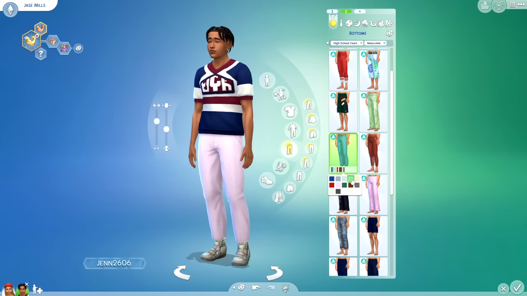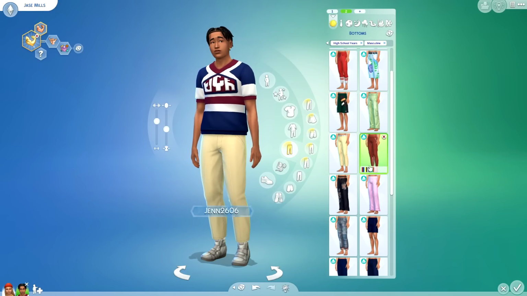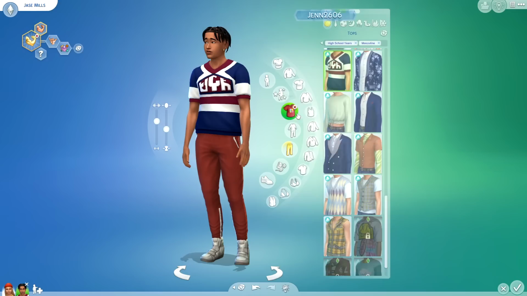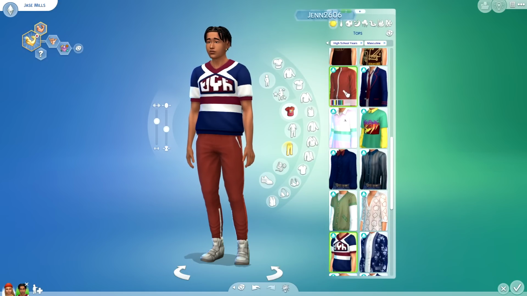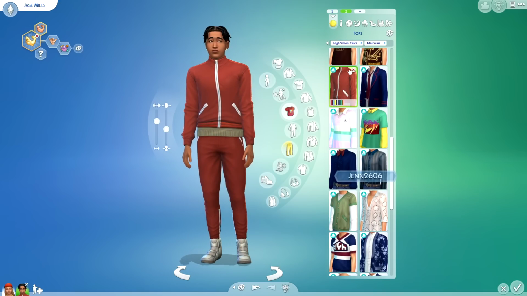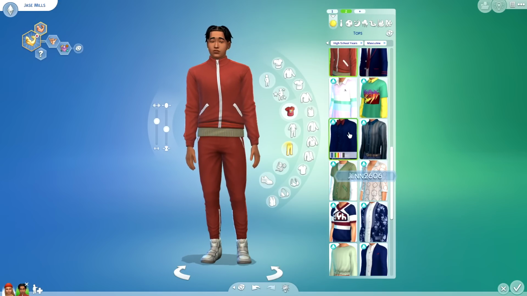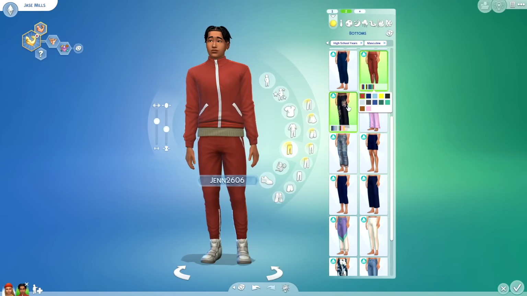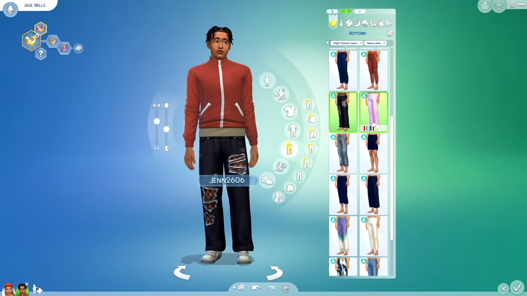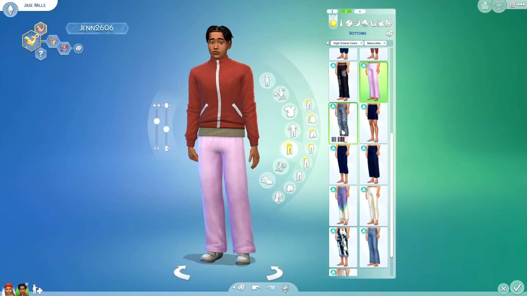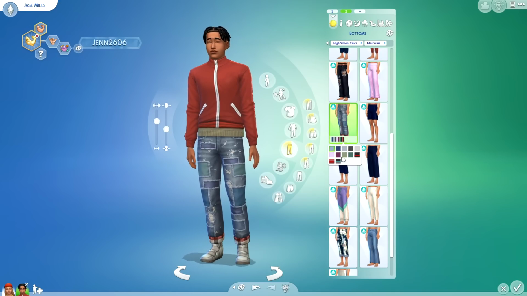We have these really cool tailored slacks. Here is the actual match to the full bodysuit or jogger suit that I was talking about earlier. See, that is so slick. I wish the females got this. I freaking love it. I'm obsessed with this style. But I don't know, I really like it. And then we have the pants that you guys saw on Claire. We have, I guess, the exact same kind of like velour fuzzy sweats too.